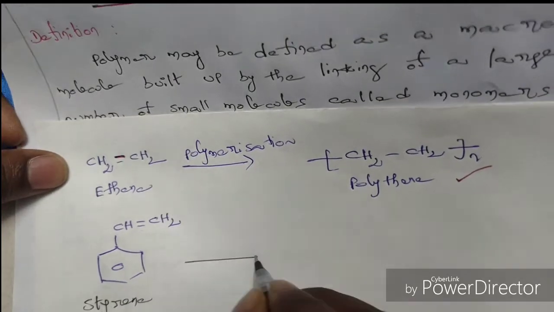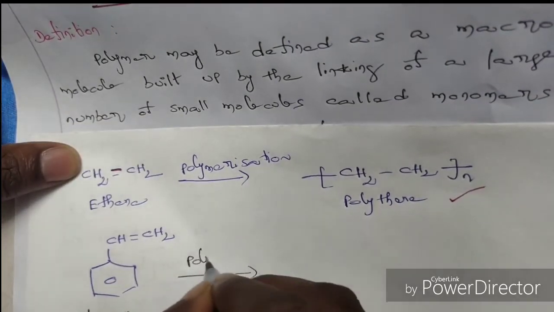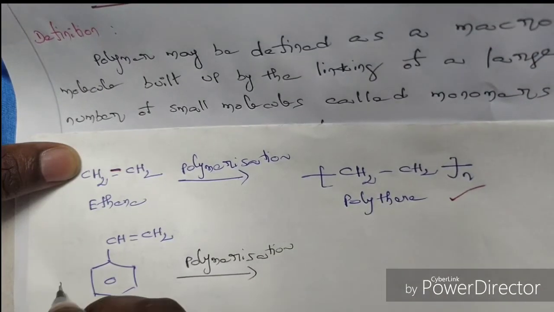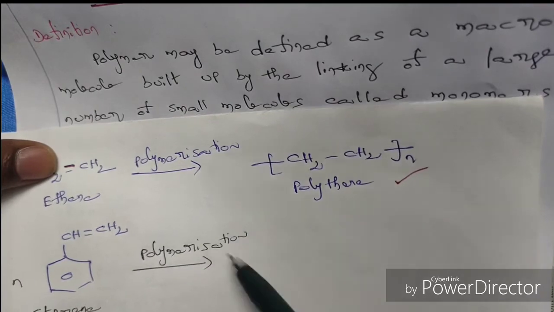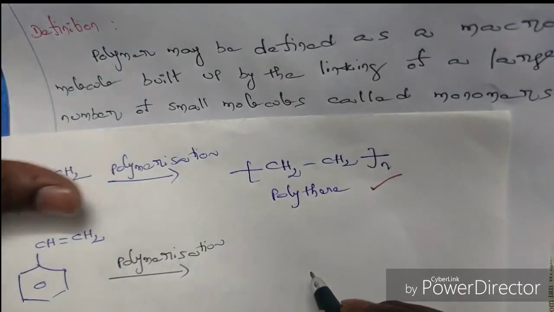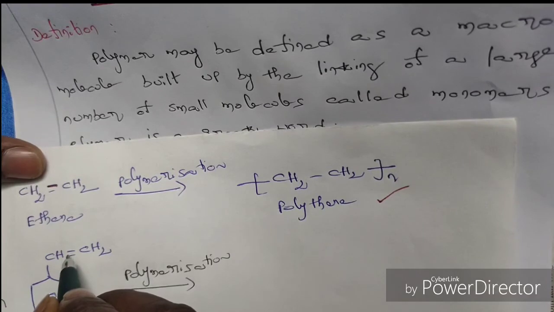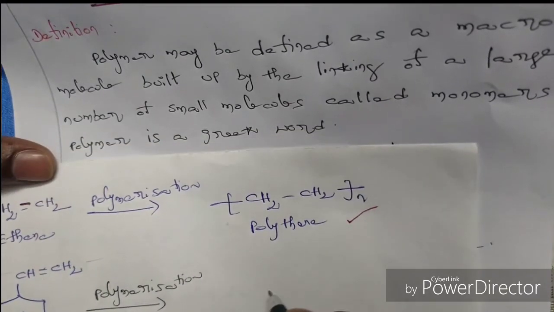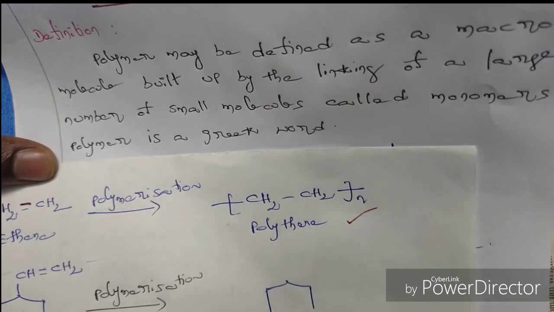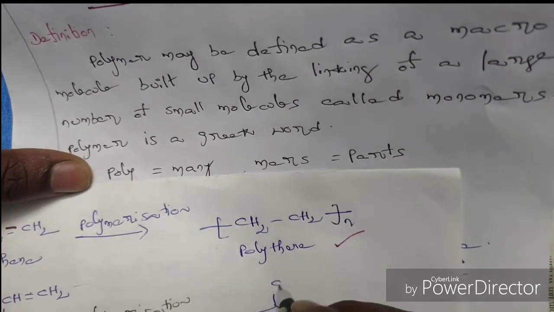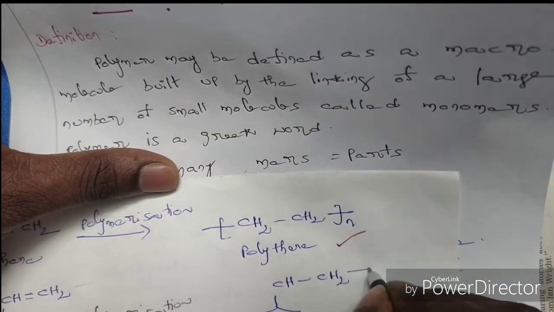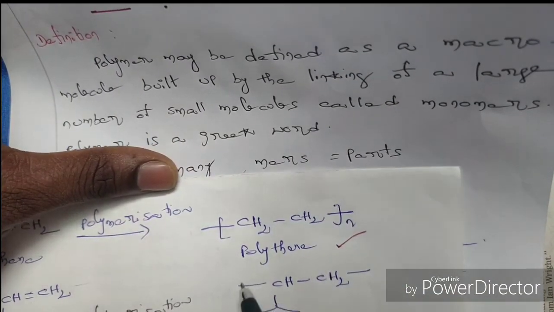So styrene on polymerization by n molecules, we get a macromolecule by breaking of this pi bond. This pi bond will be broken, that leads to the formation of two sigma bonds, C6H5 CH CH2, sigma bond.